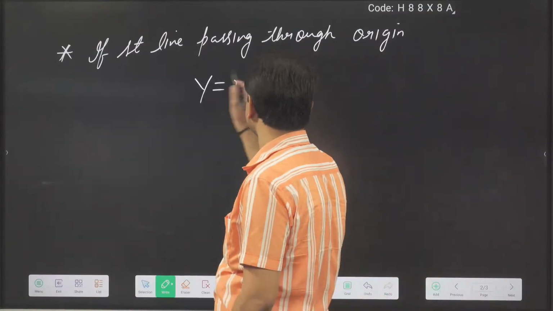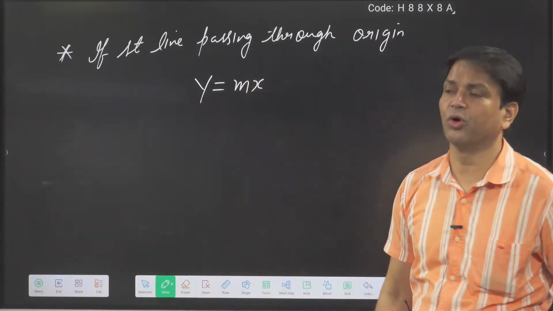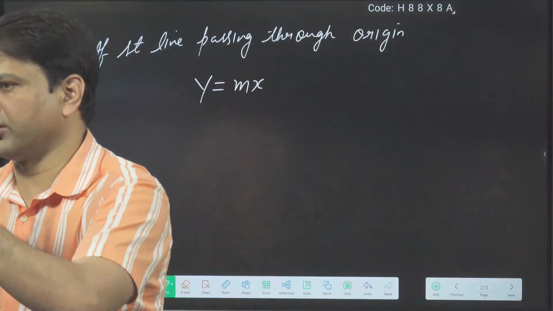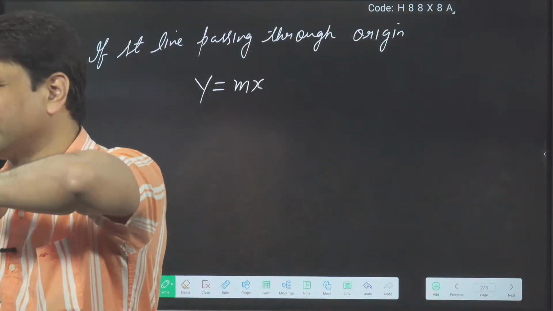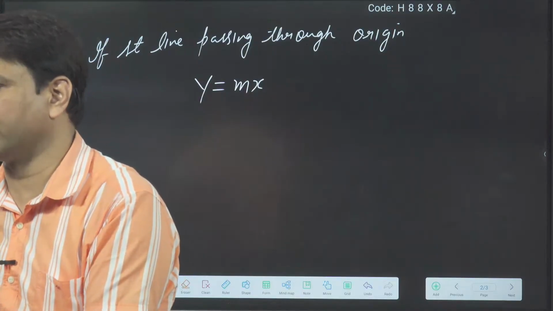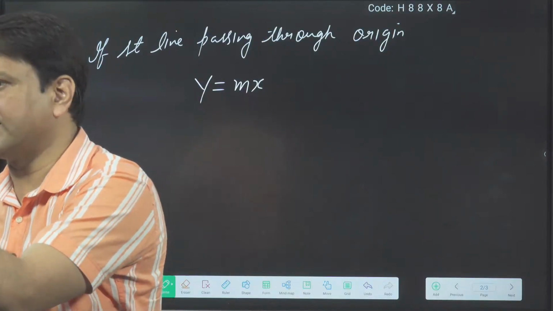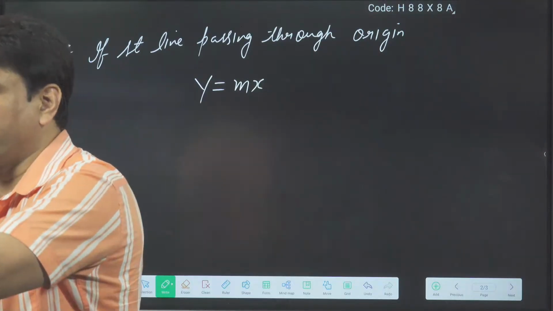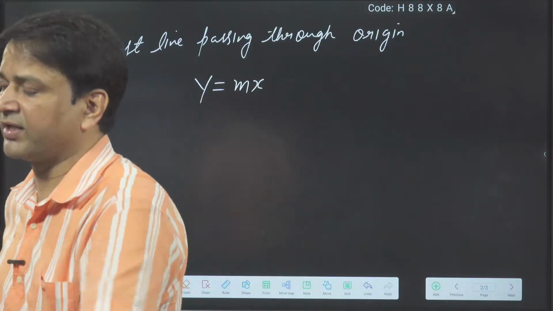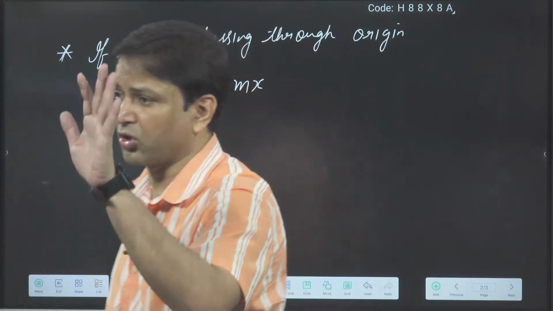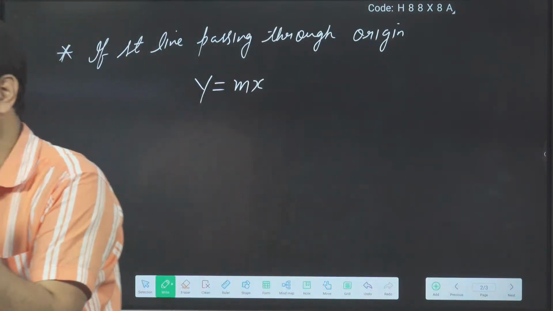Okay, so this is the equation of a straight line passing through the origin. Why? Suppose in this equation you put x equal to 0. If you put x equal to 0, what is the value of y? You will get y equal to 0 also. So this is a straight line passing through the origin. If I put x equal to 0, then I get y also 0. So here the intercept is not there. This line is passing through the origin.